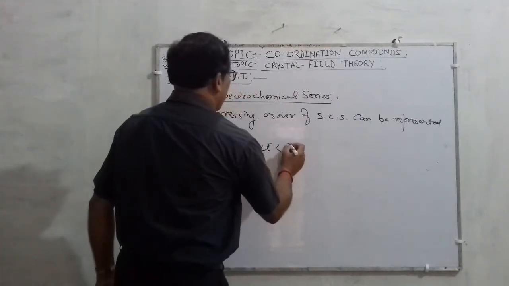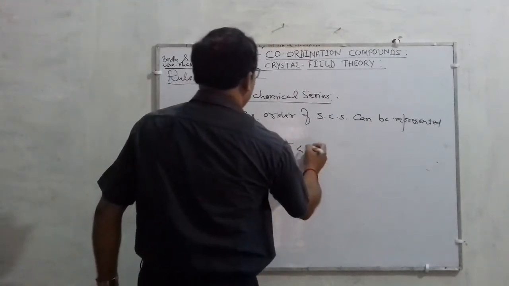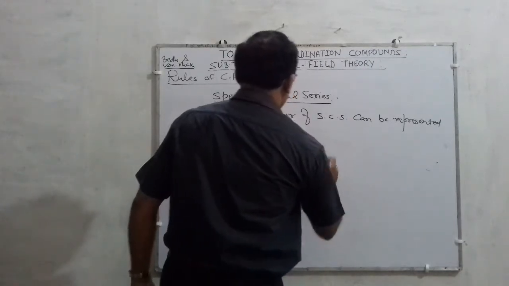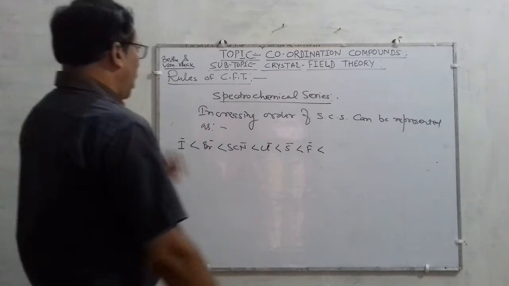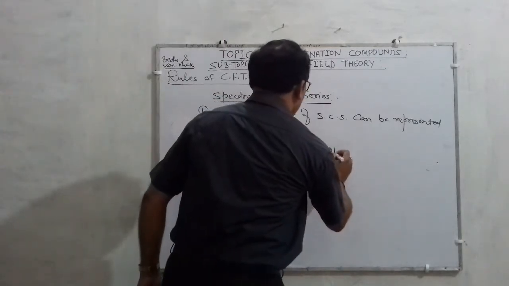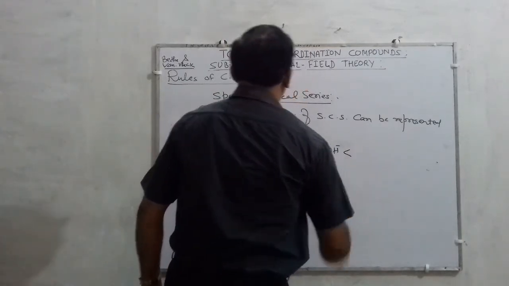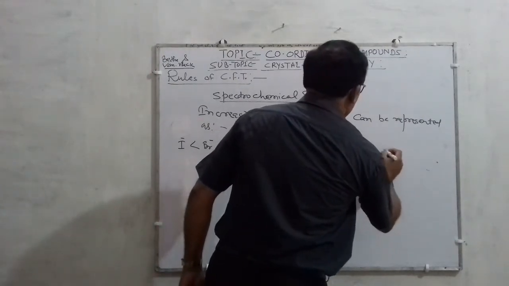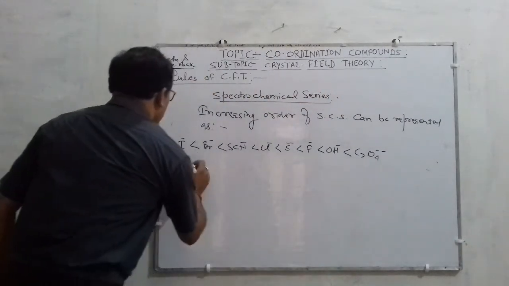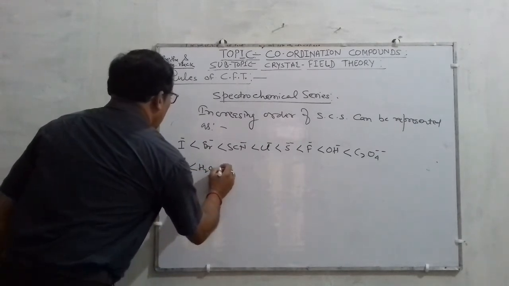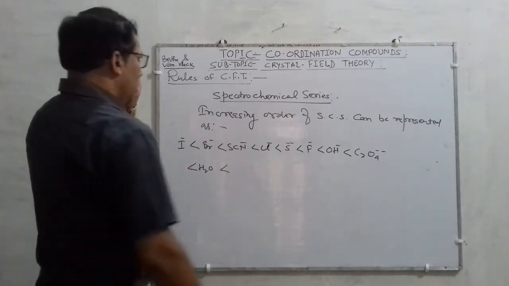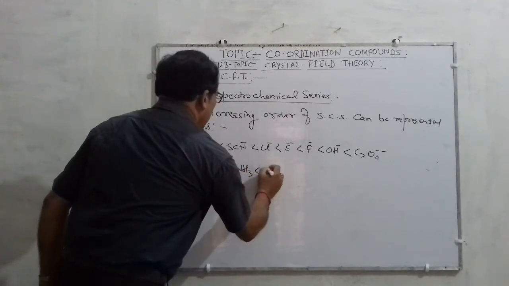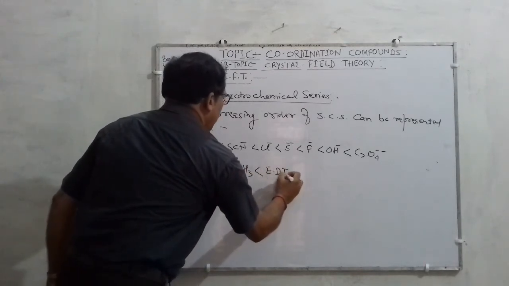then sulfide ion, then fluoride ion, and then hydroxide ion, then oxalate ion, and then H2O, and then NH3, then EDTA.